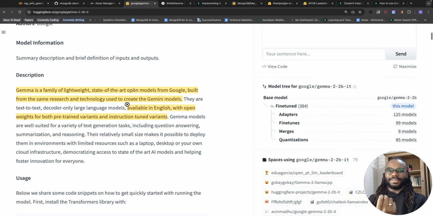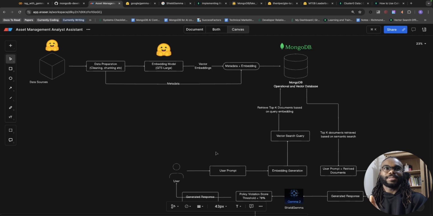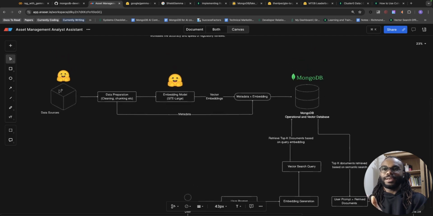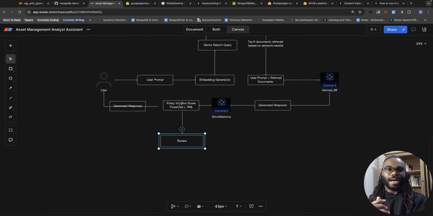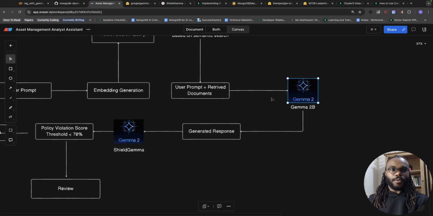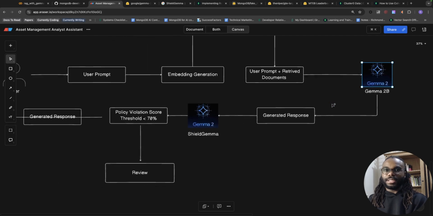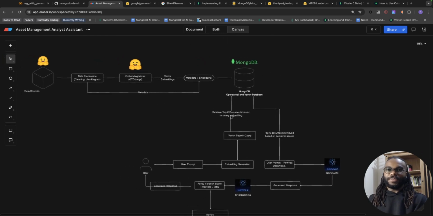And yeah, this was fun to create. Let's go back to the diagram. We can end over here on the diagram. So we're using Hugging Face for the data source, Hugging Face to load our embedding model, and we use Gemma for the chat text completion and also for the content moderation. This was fun.